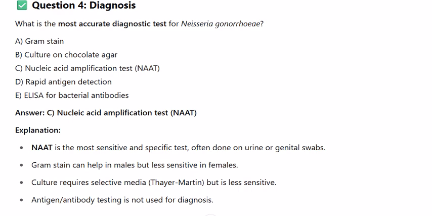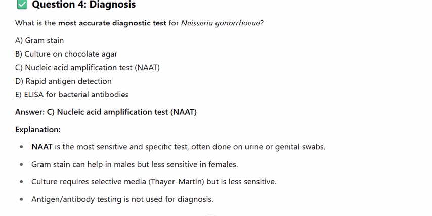Explanation: NAAT is the most sensitive and specific test, often done on urine or genital swabs. Gram stain can help in males but is less sensitive in females. Culture requires selective media, Thayer-Martin, but is less sensitive. Antigen and antibody testing is not used for diagnosis.